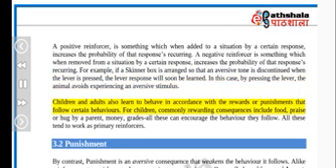Children and adults also learn to behave in accordance with the rewards or punishments that follow certain behaviors. For children, commonly rewarding consequences include food, praise or a hug by a parent, money, grades. All these can encourage the behavior they follow. All these tend to work as primary reinforcers.